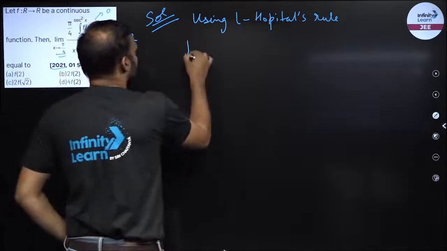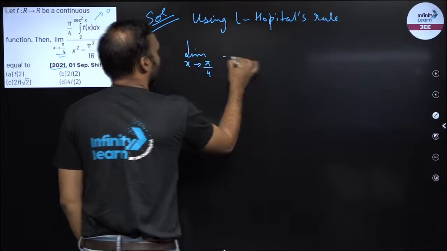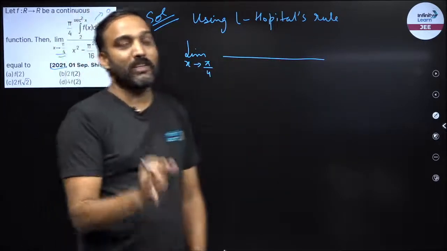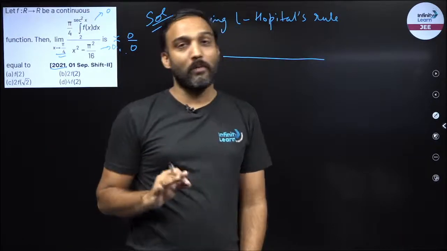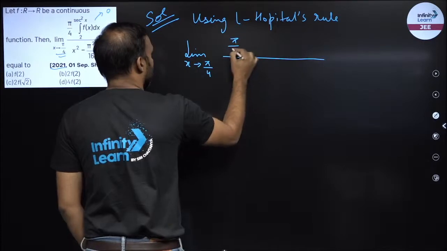So now what I will do, look, here I will differentiate. So now you differentiate the numerator and denominator separately. No p by q formula. Differentiate the numerator and differentiate the denominator separately. What is the numerator? Pi by 4 is a constant, so I will write pi by 4.